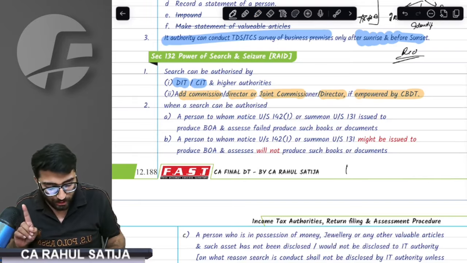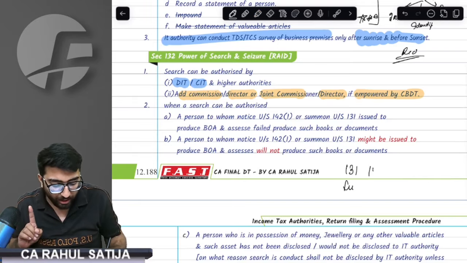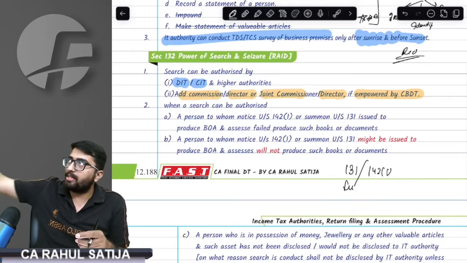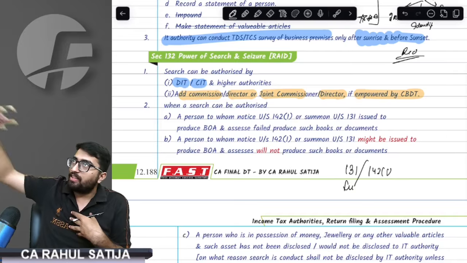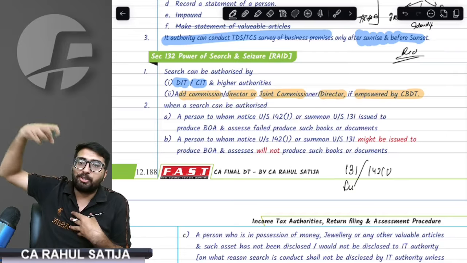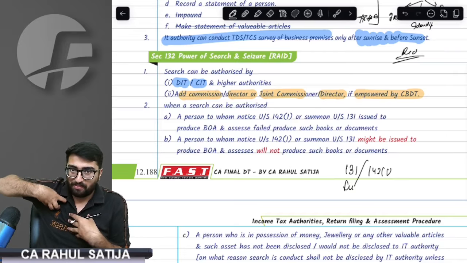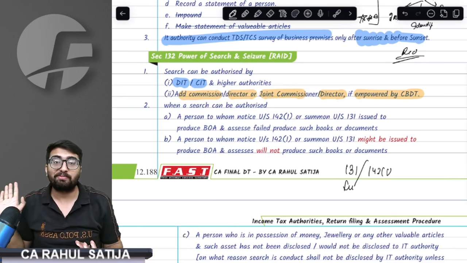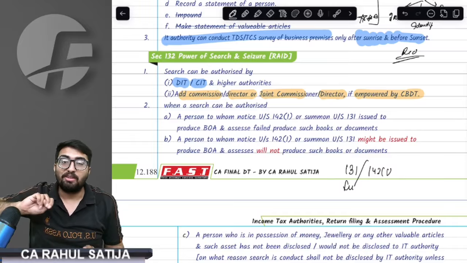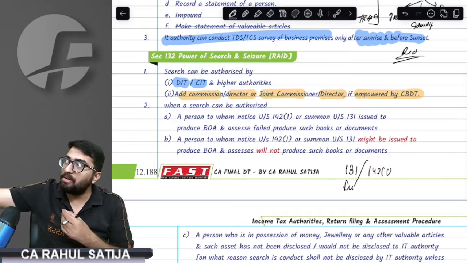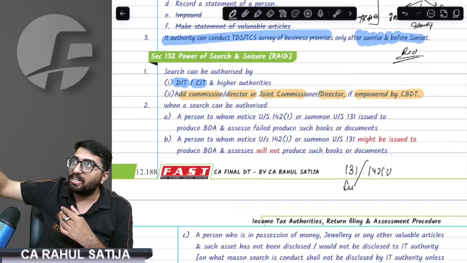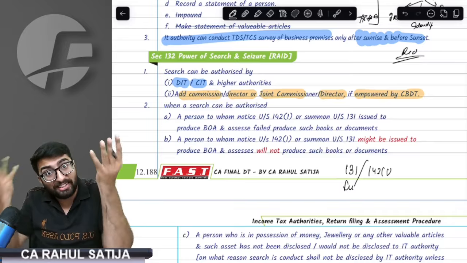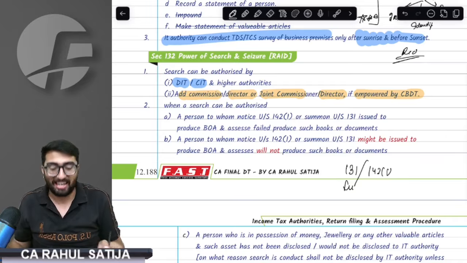When a search is going to take place, listen, this is very beautiful point. There are two sections, that is 131 summon, 142(1) inquiry before assessment. Department has issued this summon against me. If department has issued this 142(1) inquiry before assessment against me and I did not respond, provision says search is going to happen against me. Second thing, department might issue summon to me. Department might issue inquiry before assessment to me and I might not respond. In that case also, search is going to take place.